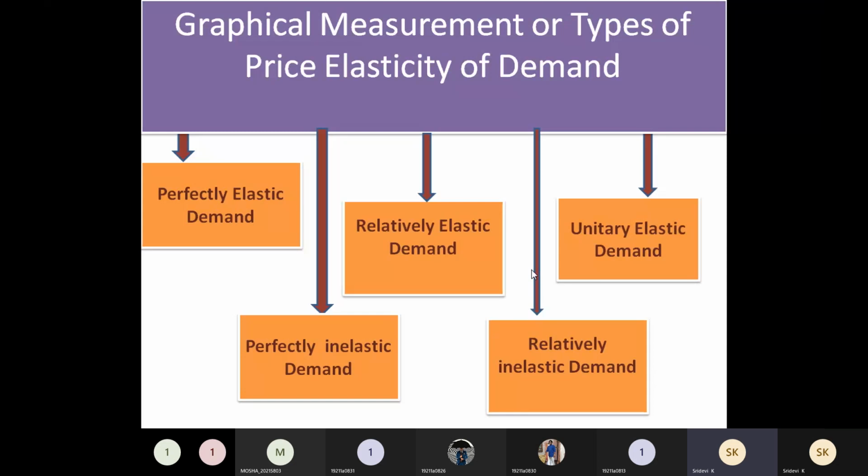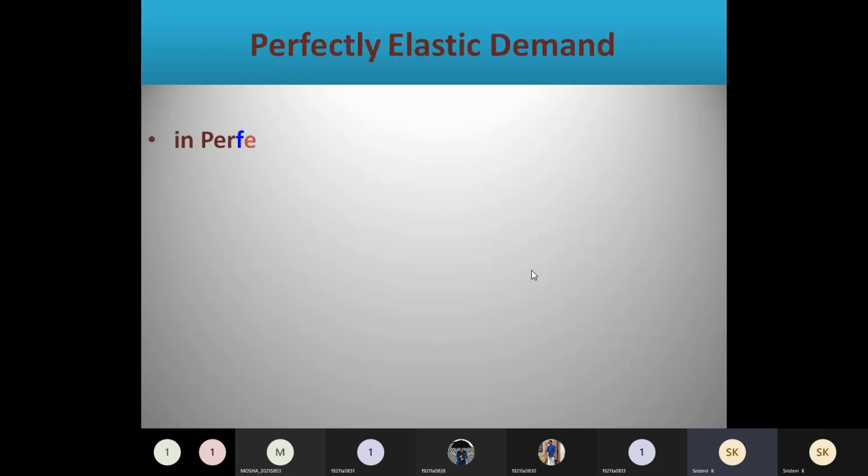So what is perfectly elastic demand? Let us discuss all these 5 types in detail now. Elastic indicates that there is a change in demand.